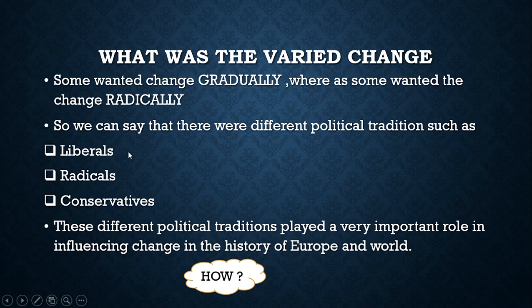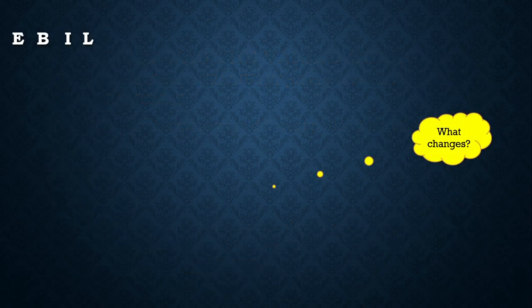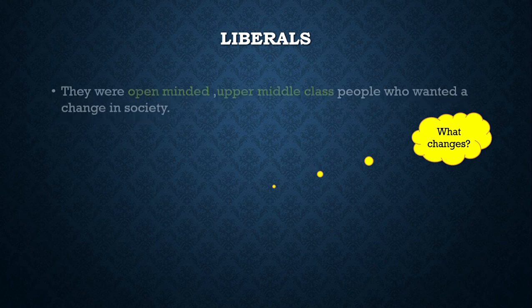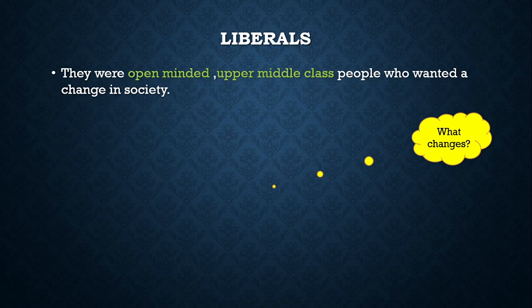These ideas were different. Liberal ideas were different, radicals' ideas were different, conservatives' ideas were different. So we will discuss each of them in detail. These different political traditions played a very important role in influencing change in the history of Europe as well as the world. So now let's discuss liberals. They were open-minded and basically upper middle class people who wanted change in the society.